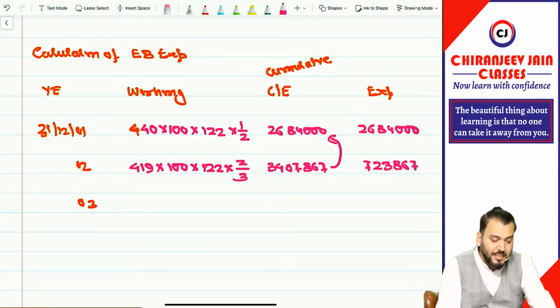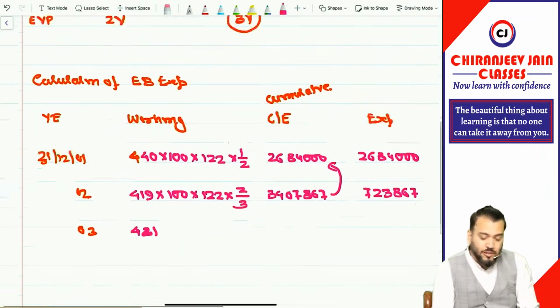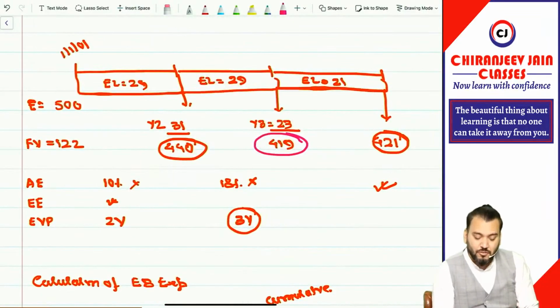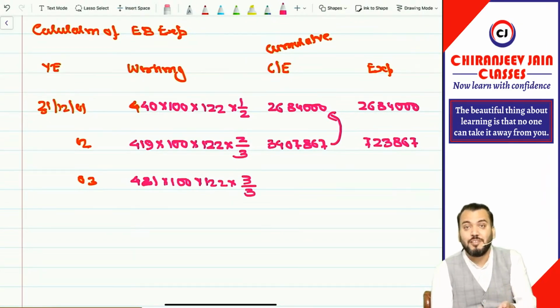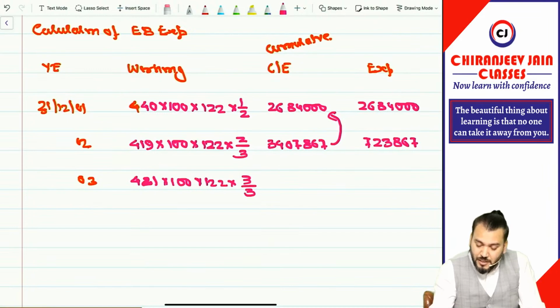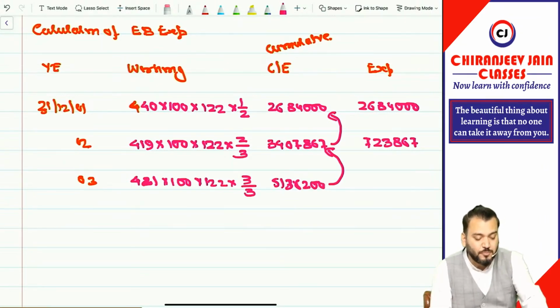Now for the last year, we will take the actual employees. Actual employees is 421, as per our calculation, you can see. Got it? Into 100 into 122 into 3 by 3. So now we'll take 3 by 3 because our actual vesting period is 3 years. It will become 421 into 100 into 122, which is 51 lakh 36,200. From this we will minus this, so we'll get the expense of the third year.